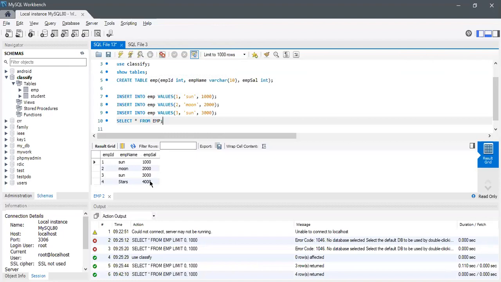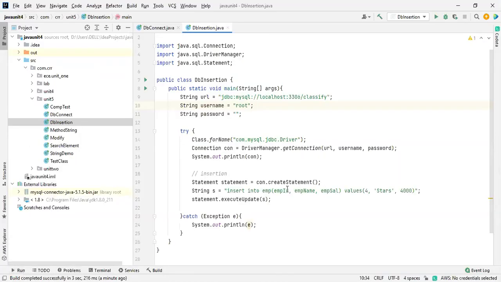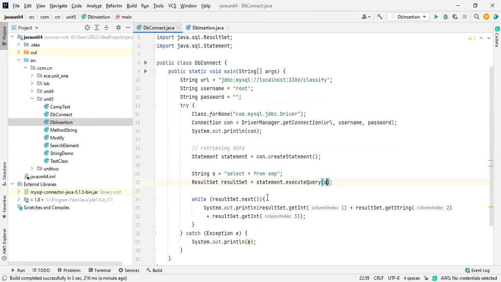These prepared statements, the result set, or connections, everything is a common thing. Let me show you this. So we passed data from over here to the database. These things are common, and this is also a common thing. But while we are inserting the data, we are using execute update. At the time of executing a query for the selection process, we are using execute query.